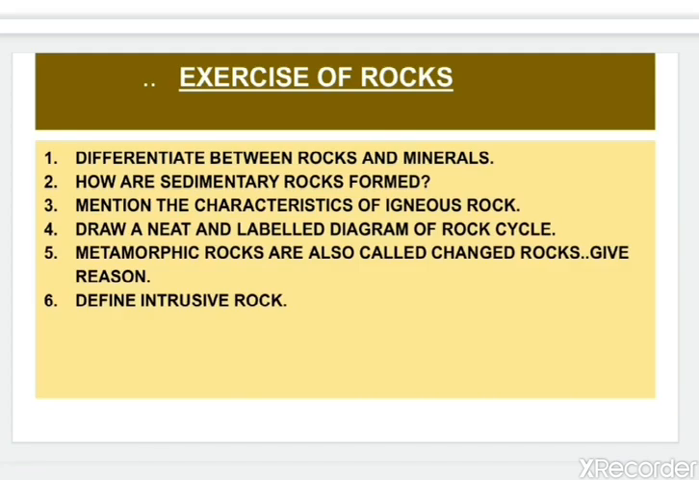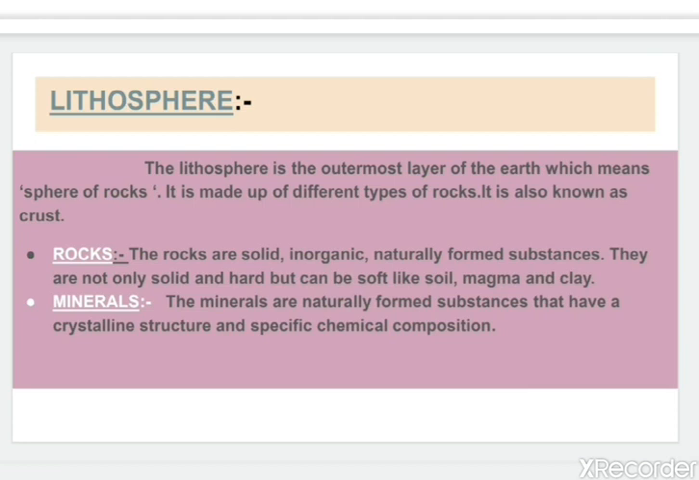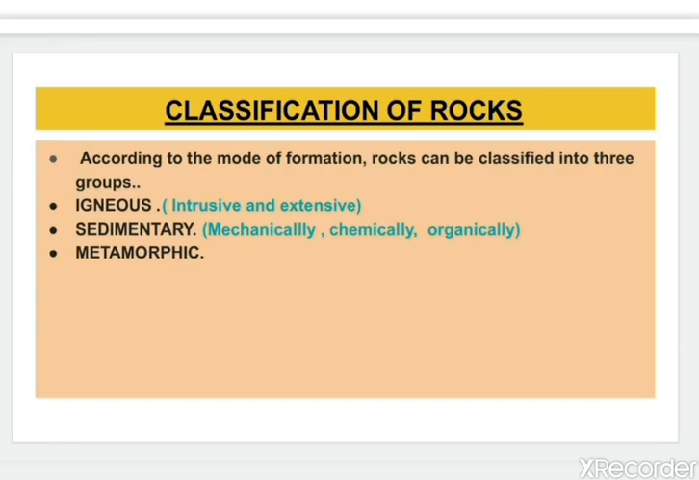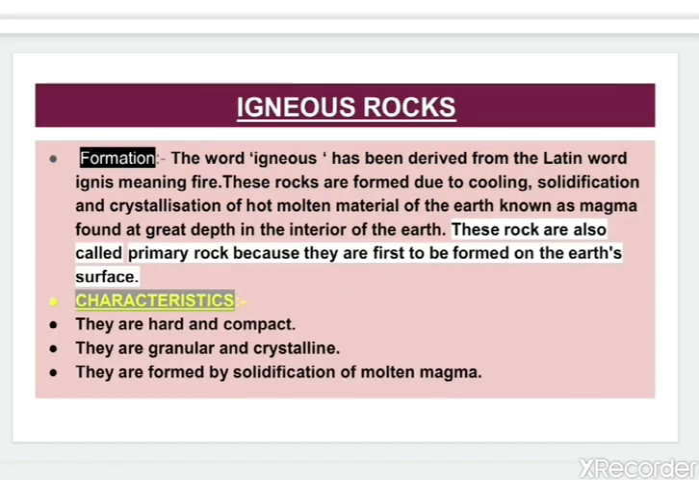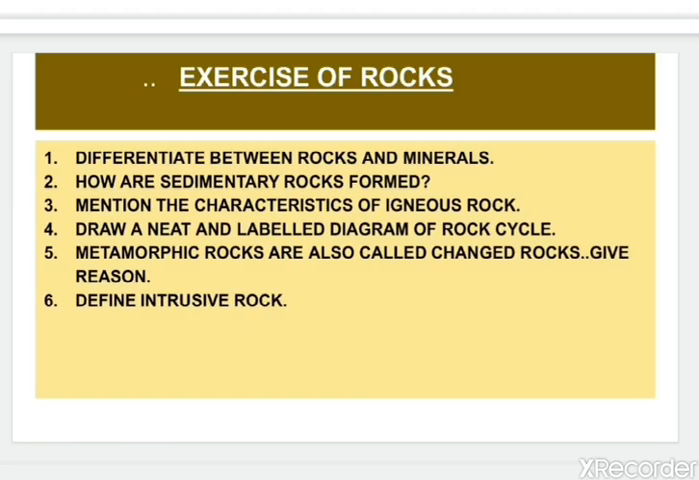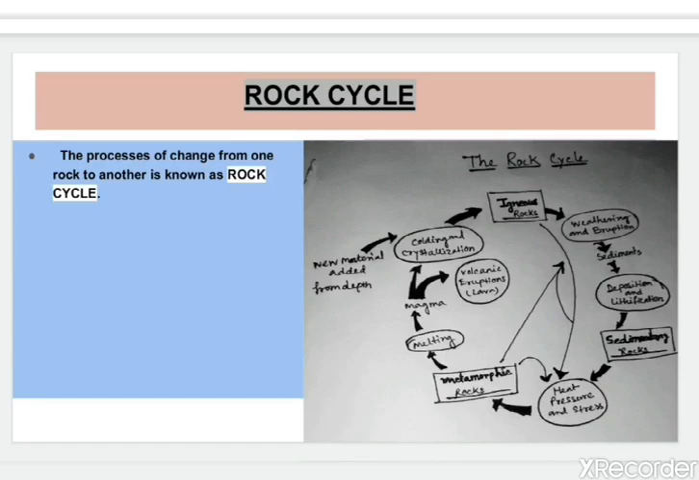Next question, mention the characteristics of igneous rock. You see here I have written the characteristics, the 3 points. They are hard and compact, they are granular and crystalline, and they are formed by solidification of magma. Now let's see the next question. Draw a neat and well labeled diagram of rock cycle. You see this diagram, you need to draw it with the definition.